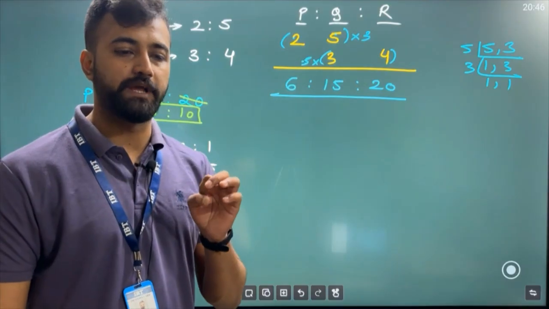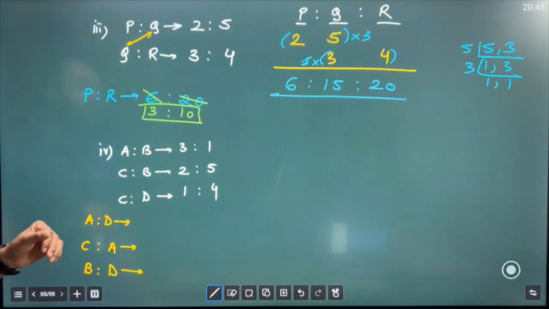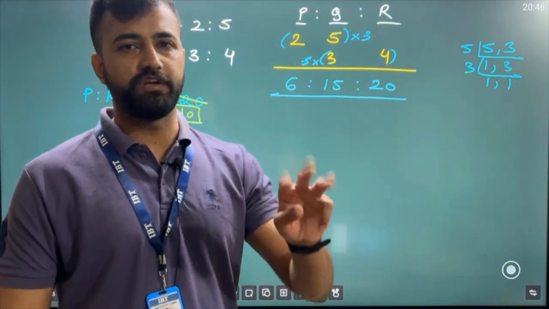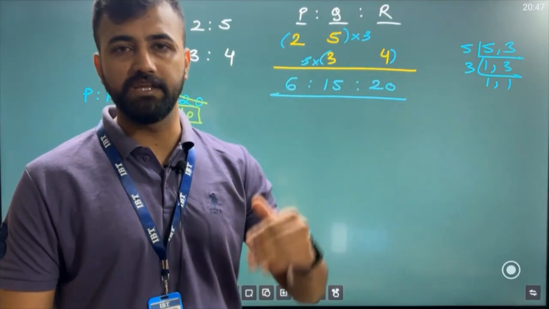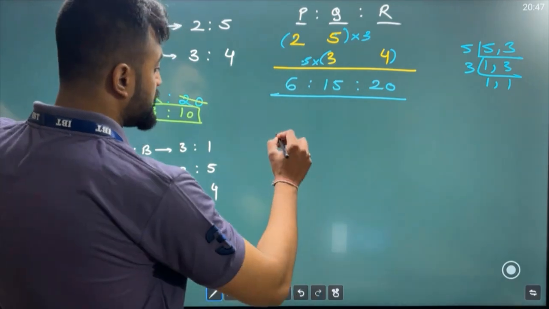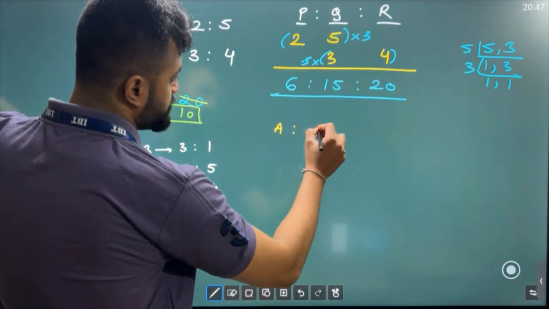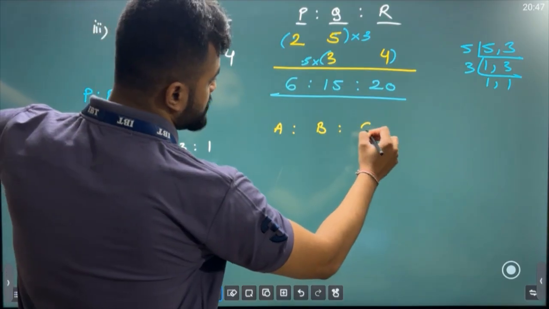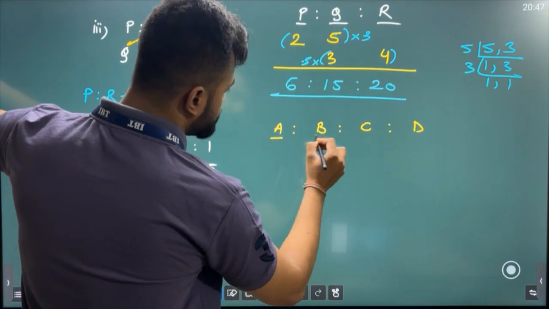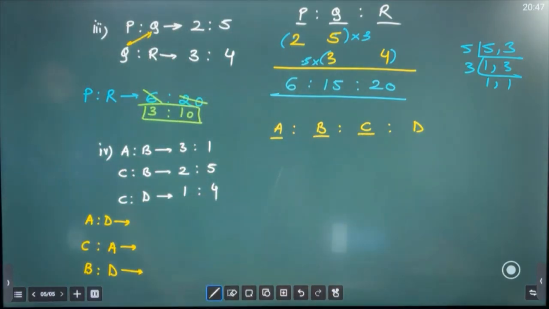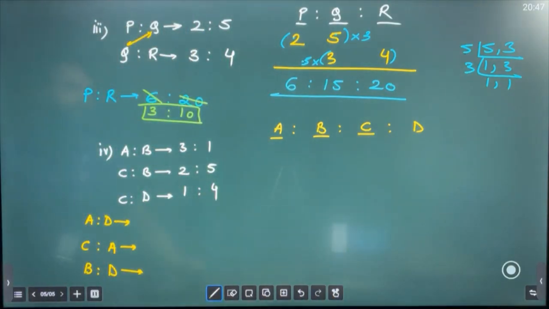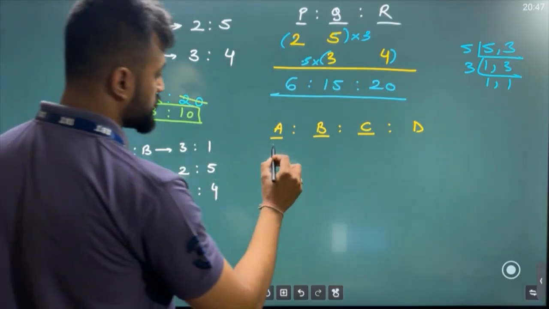So let's start combining. So what you do is, you cannot write directly like A, B, C, D and solve. Okay, so what you'll do is, you'll find 3 ratio first. And from there we'll find the other ratio. Let me show you how to do it. It's very simple. So for writing, I'm writing A is to B is to C is to D. Clear? But first I want to find A is to B is to C. And then later on I'll find C is to D also together. ठीक है? चलो. A is to B कितना है sir? Sir, A is to B is 3:1.